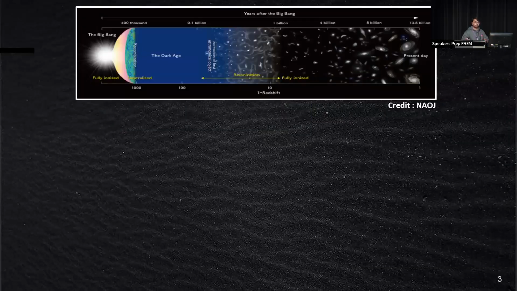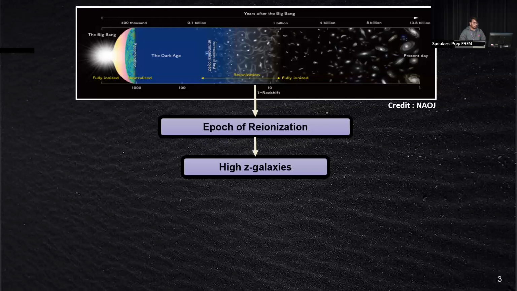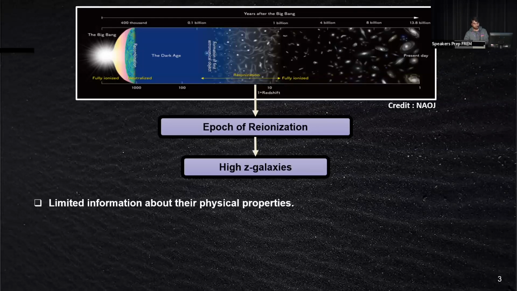So this is the emission lines, and where am I looking? I'm looking at the epoch of reionization. There have already been two talks on that. This is the regime where the neutral medium transforms into an ionized one. And if we are looking at these high redshift galaxies, we have very limited physical information about them.